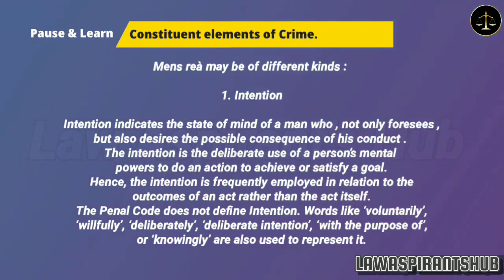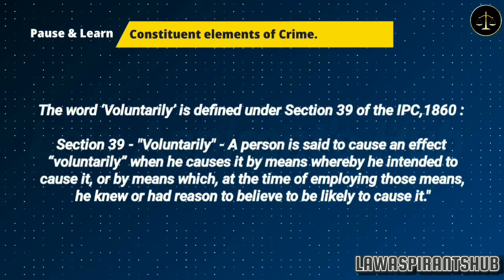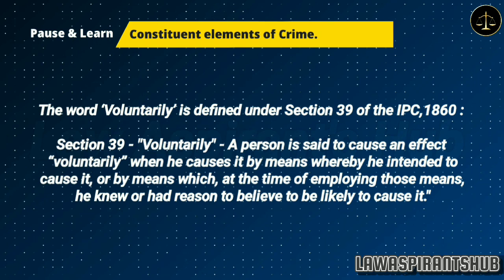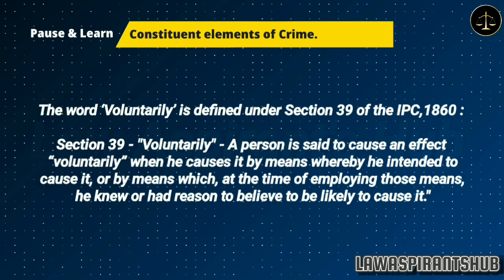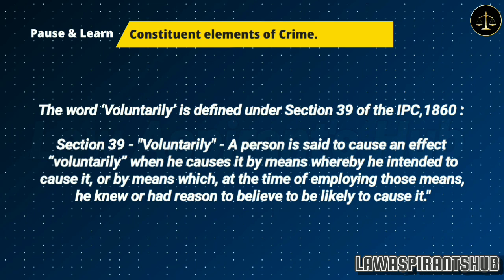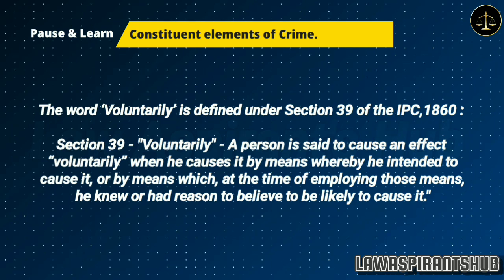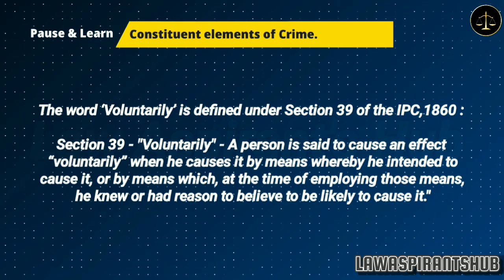The Penal Code does not define intention. Words like voluntarily, willfully, deliberately, deliberate intention, with the purpose of, or knowingly, are also used to represent it. These expressions can be found in the IPC's various sections. They are: 1. The word voluntarily is defined under Section 39 of the IPC. The Code provides that a person is said to cause an effect voluntarily when he causes it by means whereby he intended to cause it, or by means which, at the time of employing those means, he knew or had reason to believe to be likely to cause it.